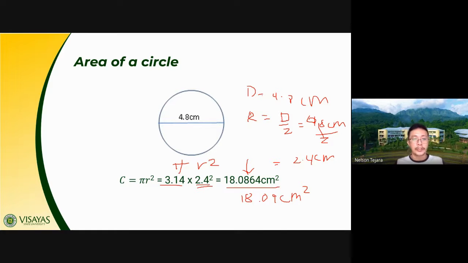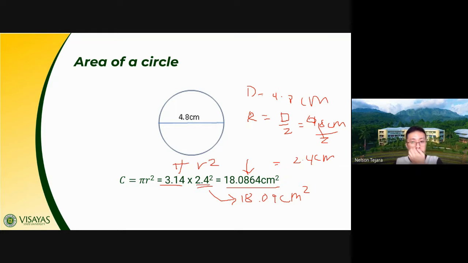Okay, so that's one thing, class, that you have to remember. If you're given a diameter, you need first to get its radius. So you need to divide the diameter by 2 in order to get the radius. And with the radius, you can now use the formula, which is pi r squared, and that should give you the correct answer. I do hope, class, that you learn from this example that if you're given a diameter, you need first to get its radius.